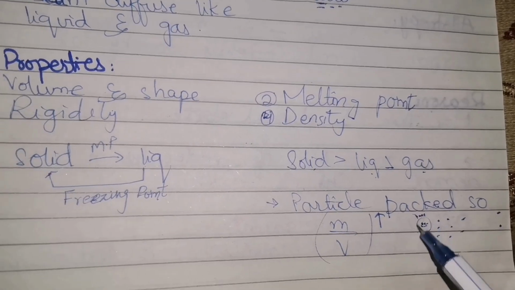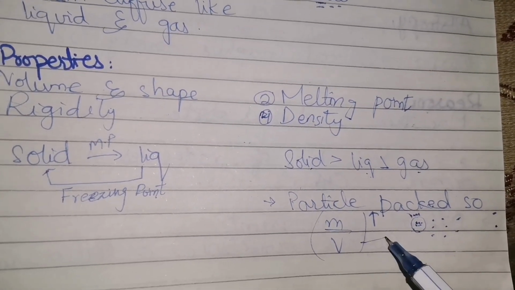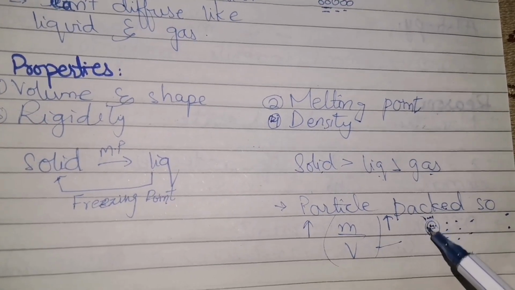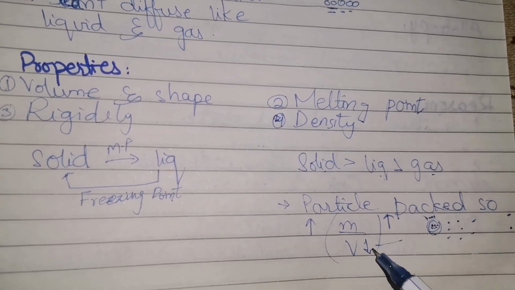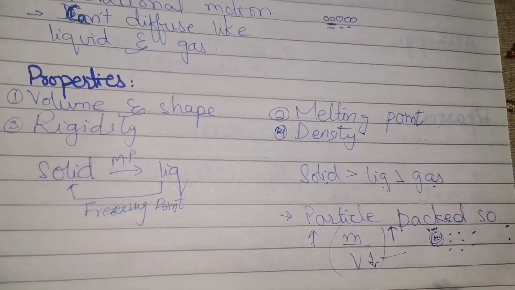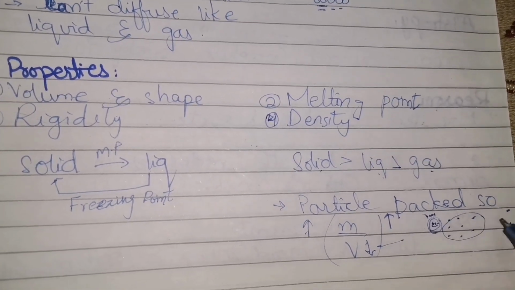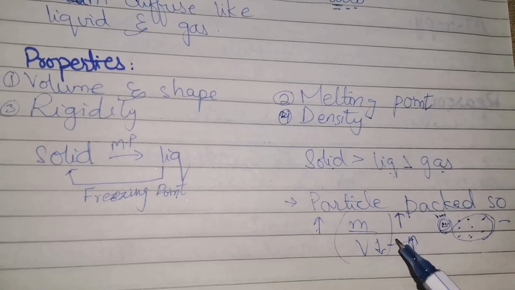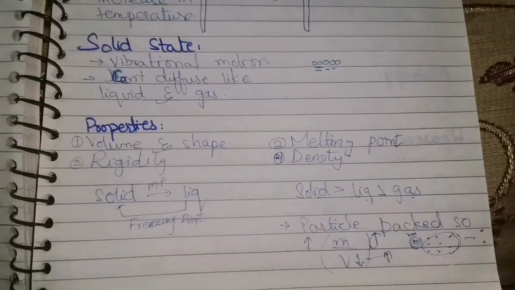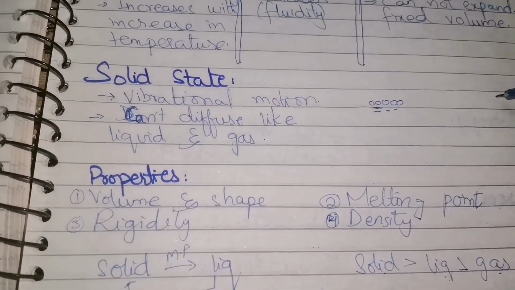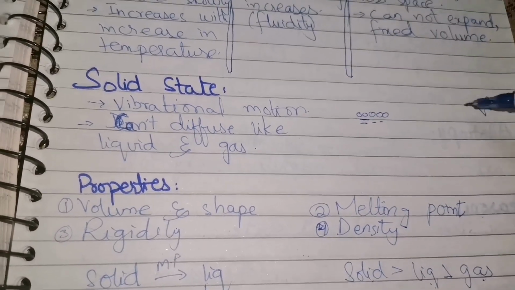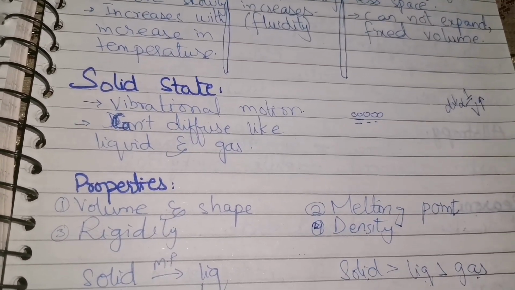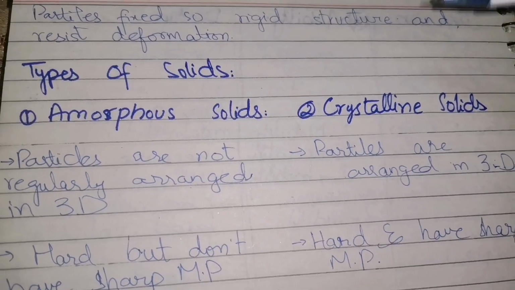So the closer the particles, the less will be the volume and the greater will be the density. Volume is less, so density will be more. In gases, volume is more as compared to liquids, and when volume is more, density will be less. So we can say that with the increase in volume, the density is decreasing because they are inversely related to each other. Last property is rigidity.